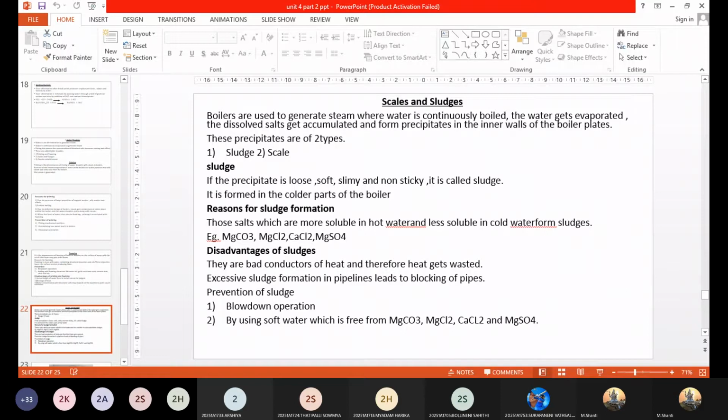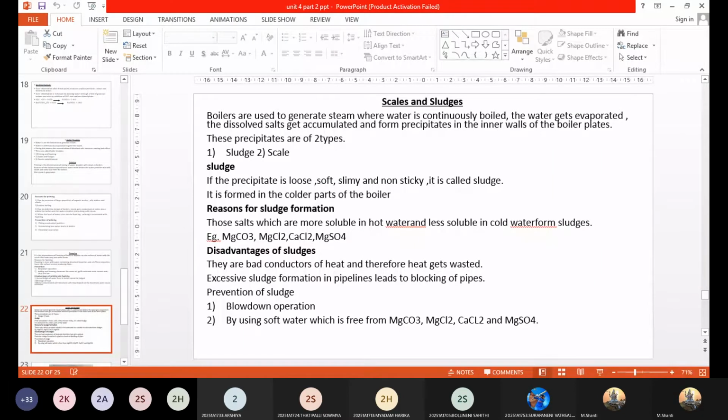Sometimes sludge deposits are not as harmful as scale deposits, because scale deposits sometimes even lead to boiler explosion. That risk is less in the case of sludge deposits, but they need to be monitored from time to time. And then, how do you prevent sludge formation?